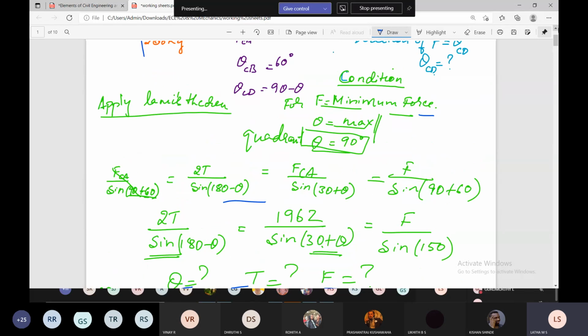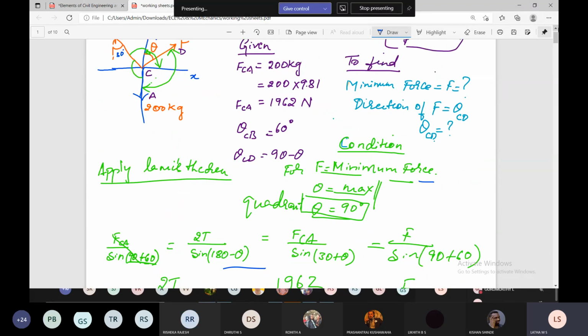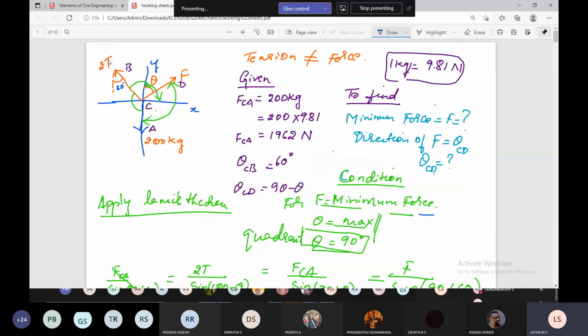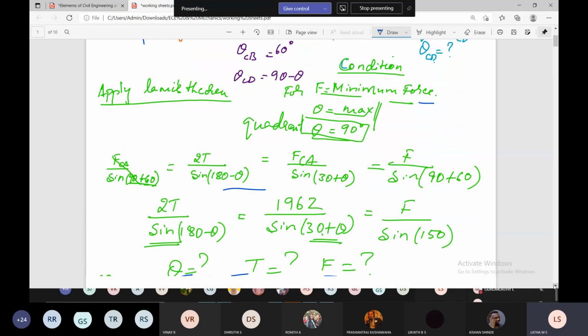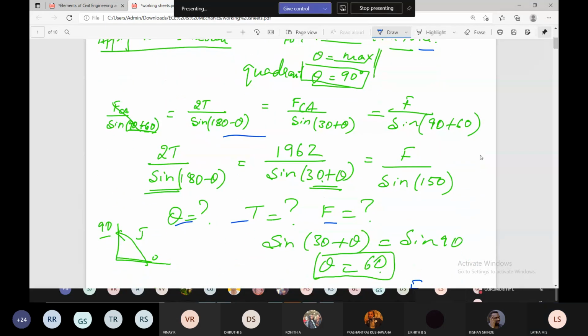In the free body diagram, F is ranging in one quadrant. It can range from 0 to 90. Also, you may ask, ma'am, can it go beyond 90 also? It is possible, but here, with the condition of the problem, it is only 0 to 90. So the quadrant is from 0 to 90. Please mute yourself.